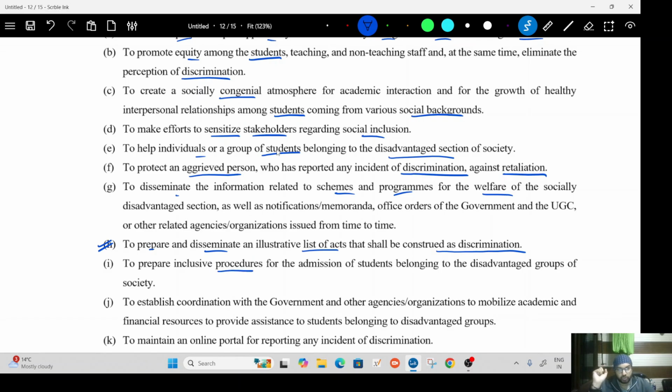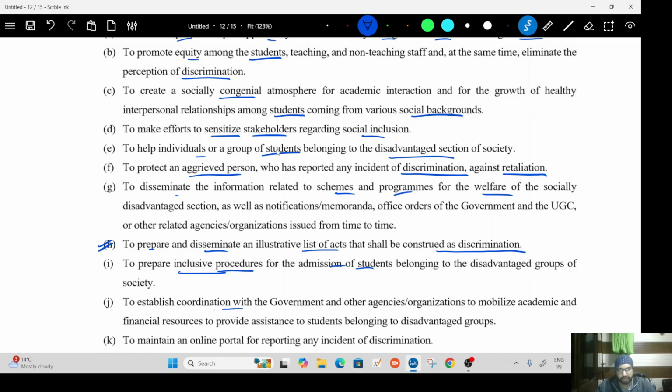Then, to prepare an inclusive procedure. Inclusive procedure means a procedure which makes sure that the students who are taking admission do not face any kind of disadvantage. That admission procedure should be made simple for them, not simple, it should be made clear to them.